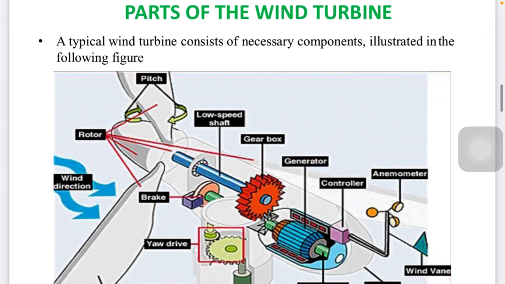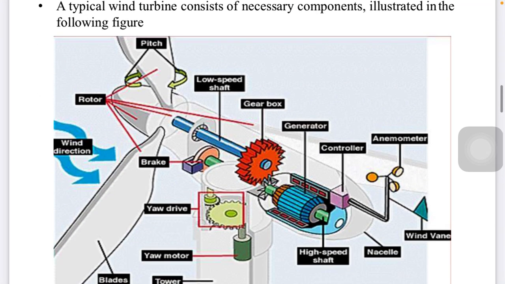So now the main parts of the wind turbine. First, you can see these are the blades. As you see, there are three blades, which we can say form the rotor. Wind energy is imparted on the blades and they rotate. It has a gear arrangement, you can see a big gear here which rotates some small gears, so the ratio of rotation is increased. The rotation of these blades is fixed.